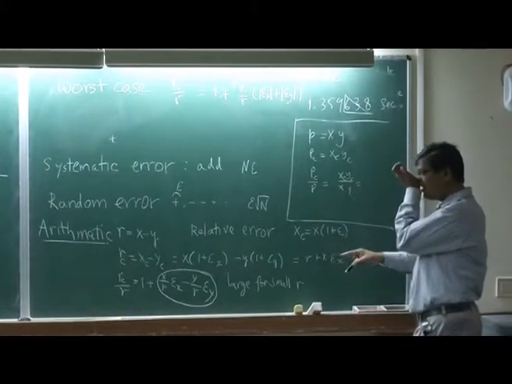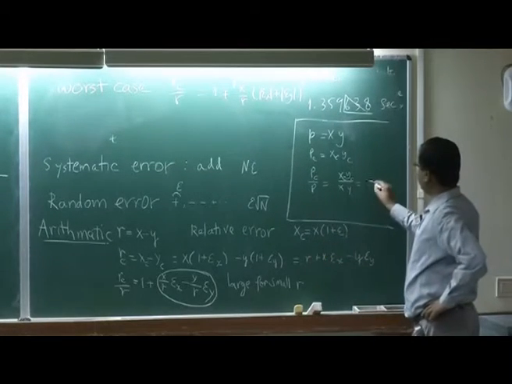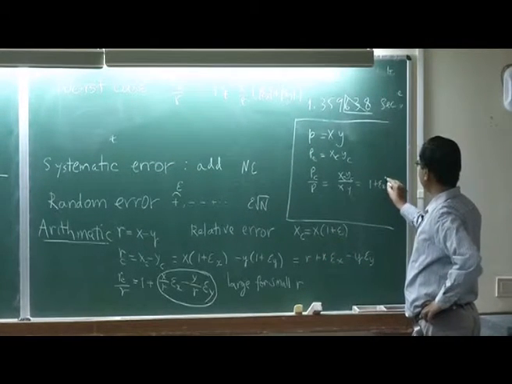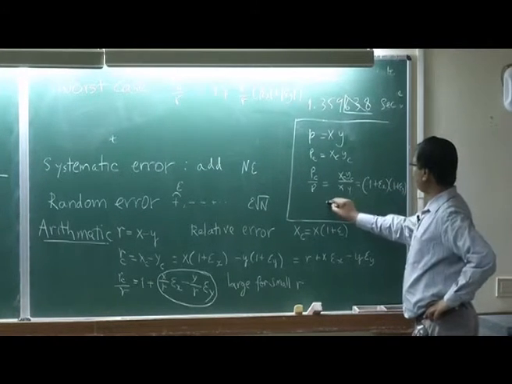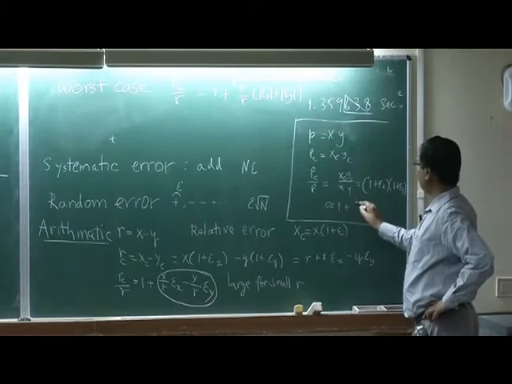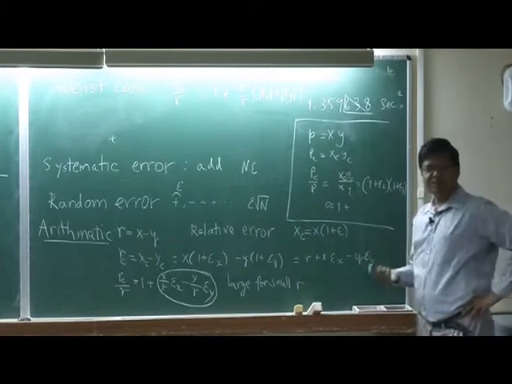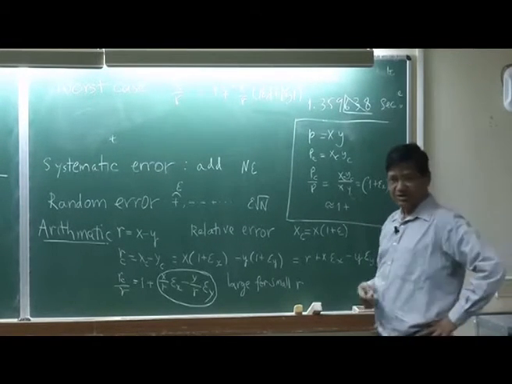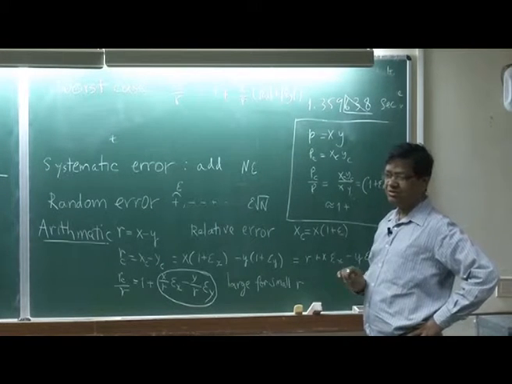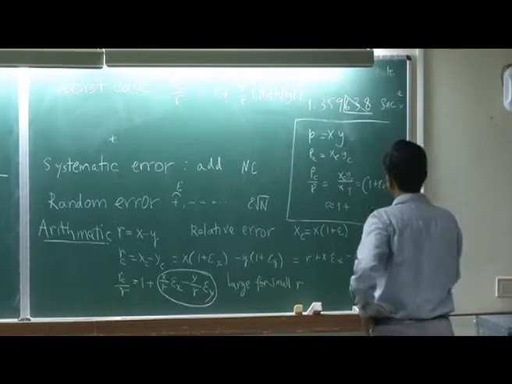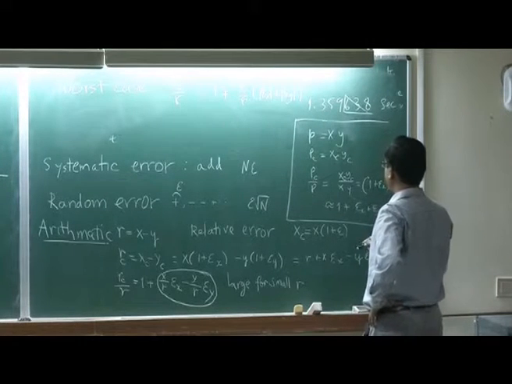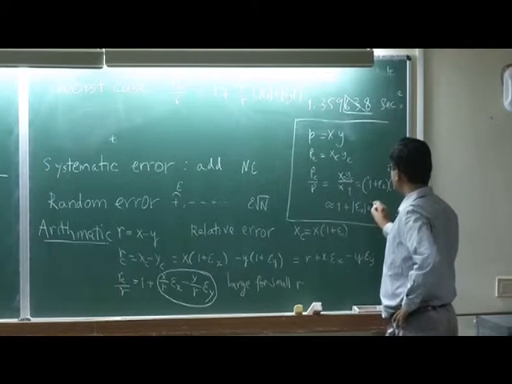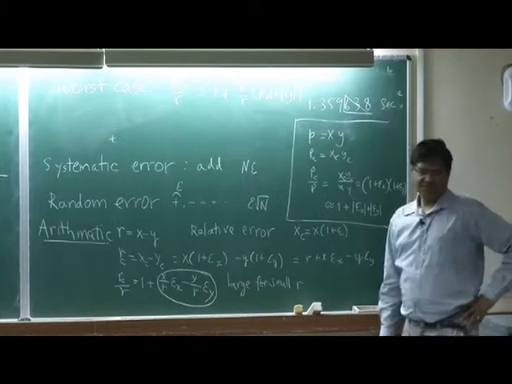I just apply the same logic, then xy will cancel and I get 1 plus epsilon x, 1 plus epsilon y. This is approximately 1 plus epsilon x plus epsilon y; the product of epsilons can be ignored at leading order. Epsilons are supposed to be small, it is a relative error. So epsilon x plus epsilon y, and you can put a mod just to be safe.